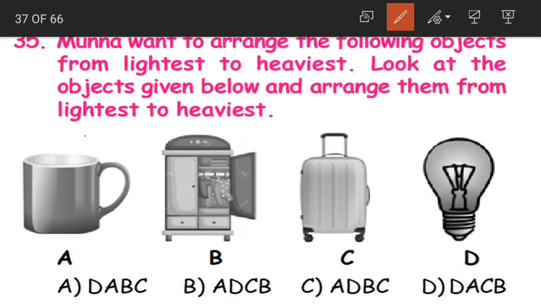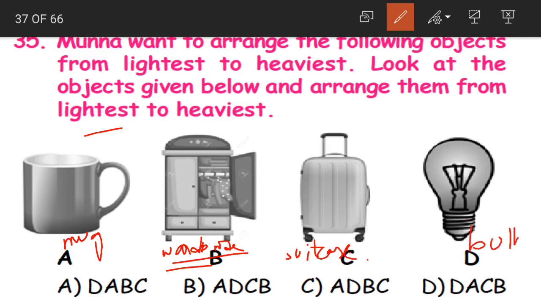Which is the one with the lightest weight here? Option A is a mug. Option B is a wardrobe. What is this wardrobe? Wardrobe, or you can also call it almirah, where we store all our clothes. Next, this diagram C is a suitcase. In a suitcase we store only some clothes. Yes, children, we use it while traveling. Now coming to D, we have a light bulb.